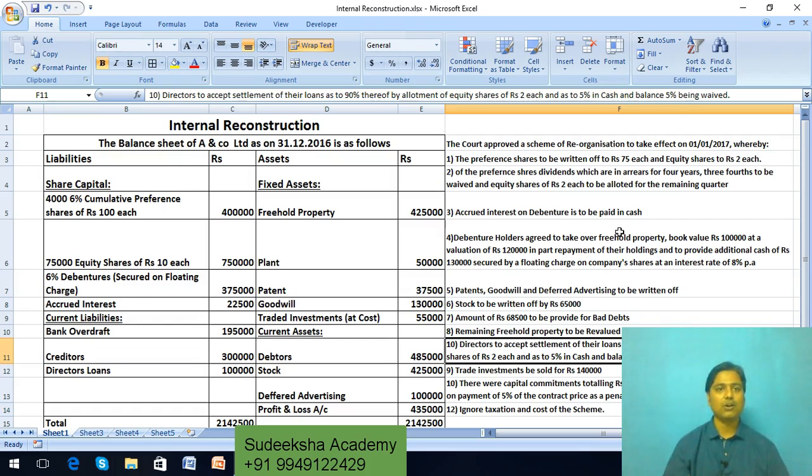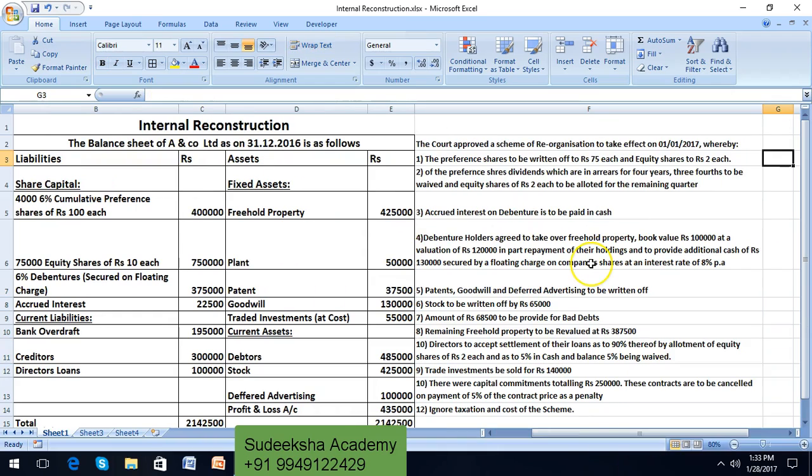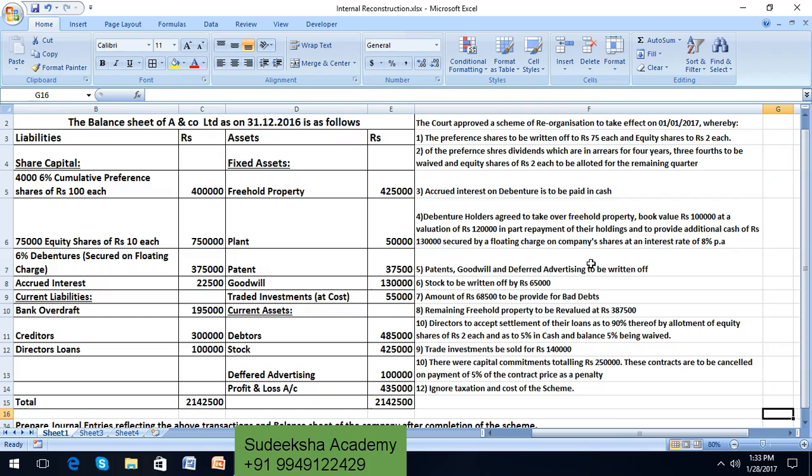Okay, so let us start working out this problem on internal reconstruction. You have been given the balance sheet of A and Company Limited. Assets consist of fixed assets and current assets. Under fixed assets you have freehold property, plant, patent, goodwill, trade investments, and under current assets you have sundry debtors, stock, deferred advertising, and the debit balance of P&L account.